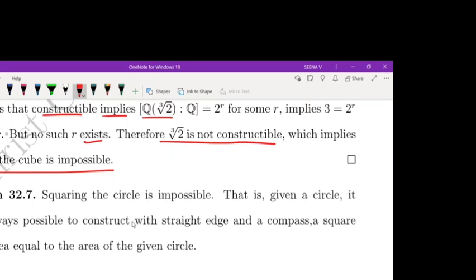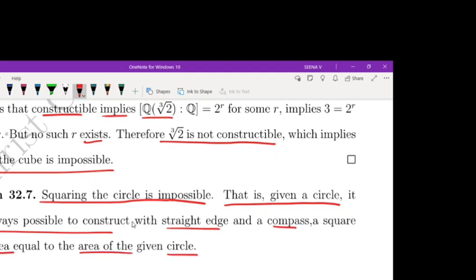Now the next result is also important. Squaring the circle is impossible. What is the meaning of squaring the circle? Given a circle, it is impossible to construct with a straightedge and compass a square having area equal to the area of the circle.